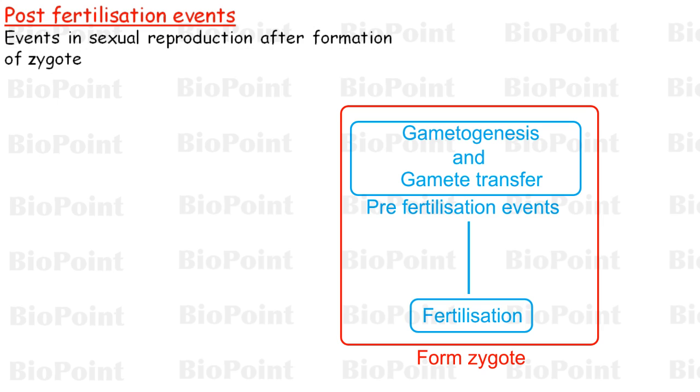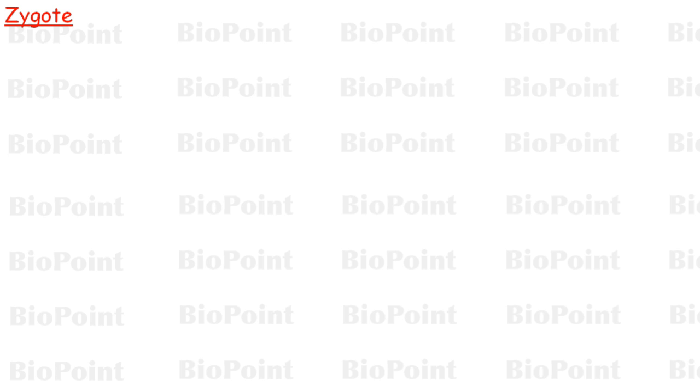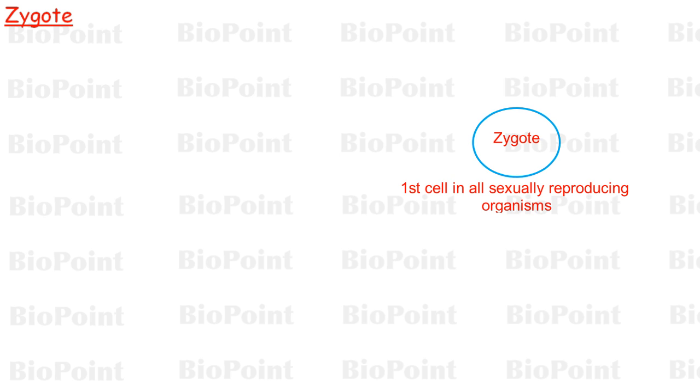Before discussing how the development of zygote takes place, that is, before starting post-fertilization events, we will discuss zygote in very brief. Zygote is the first cell in the life of any sexually reproducing organism.